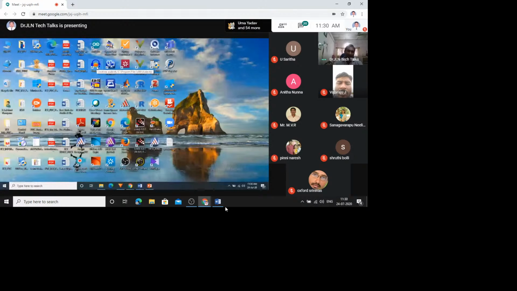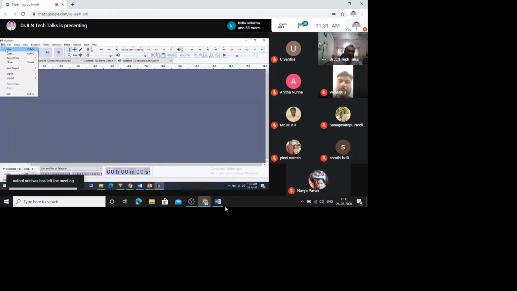Now you have different menus, file, edit, all that. But here you need to have a complete idea on effects as well as analyze. This toolbar is very useful for us. Suppose if you want to start recording, this is your play. If you want to take new, first you have to take a new project. First I am selecting new. Then it will ask me to start my recording, and I'm going to start my recording.